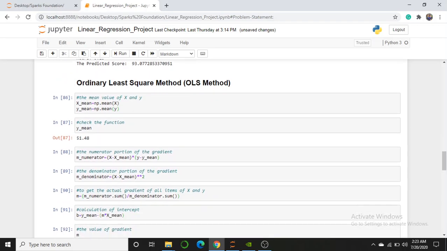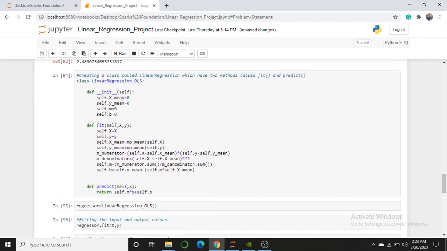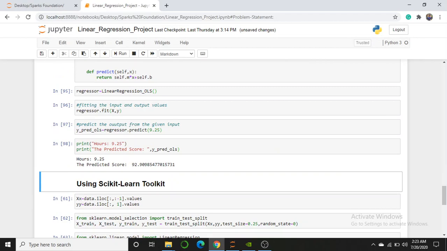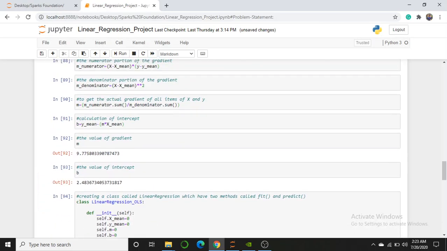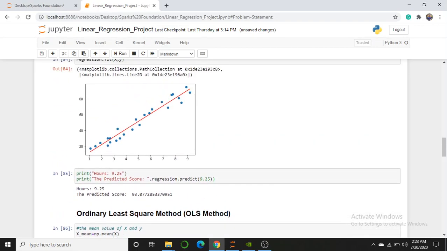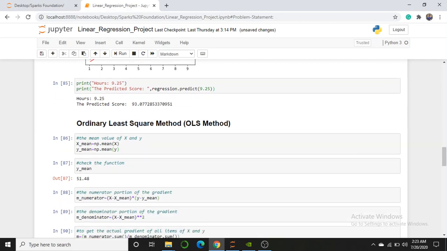There is mathematics behind this regression, how to solve it; methods like linear regression, fit and predict are all predefined in the toolkit. But how does it work manually, what is the reason, how I get the point, how I get the line? This is the mathematics, where I have used the two methods, gradient descent and the OLS method.